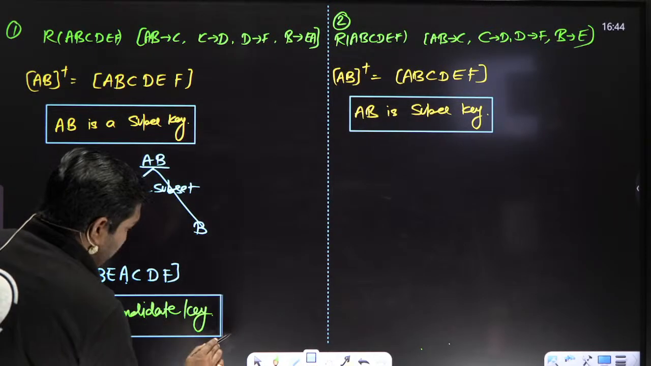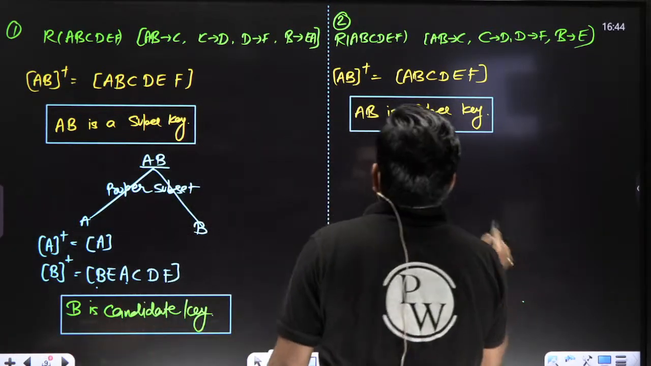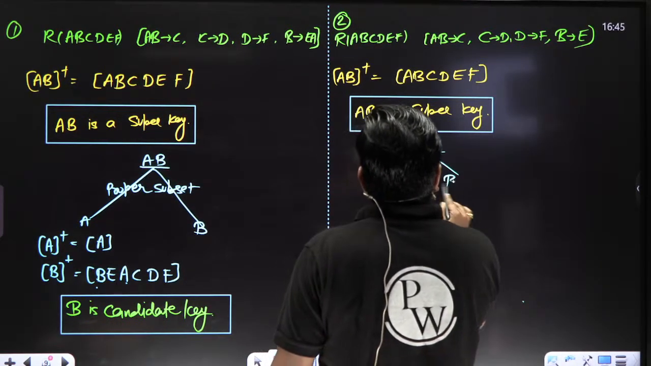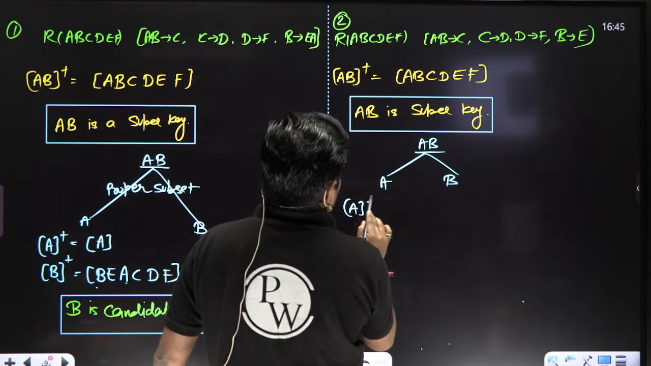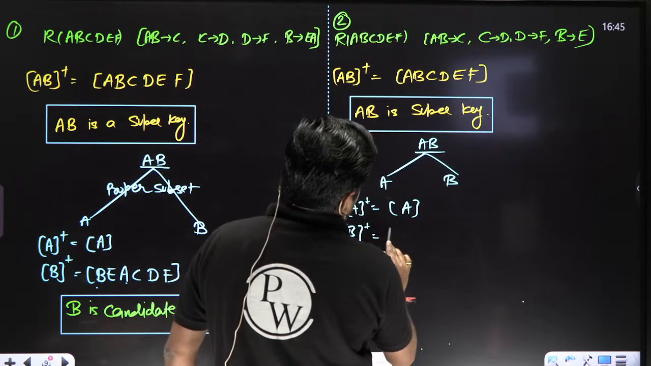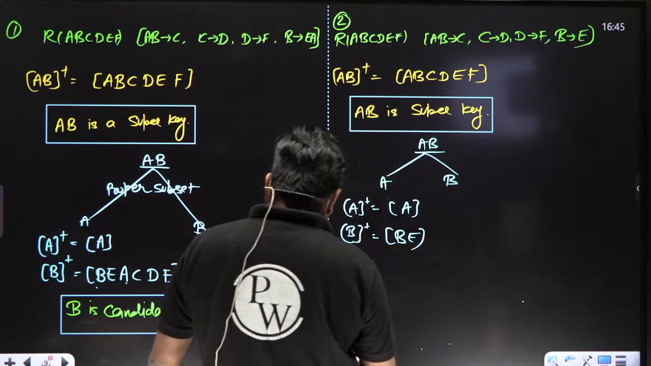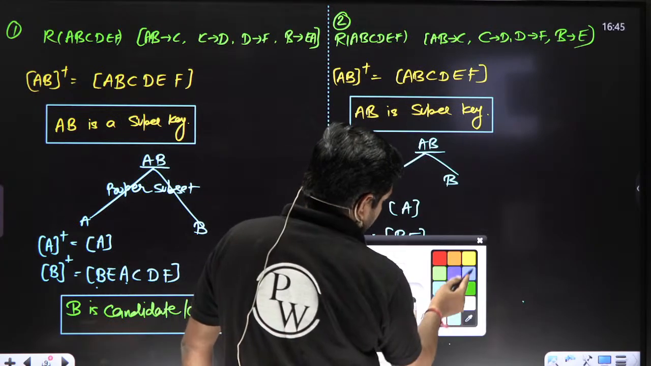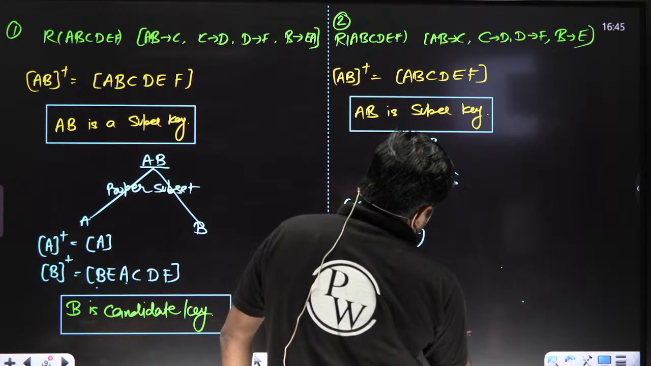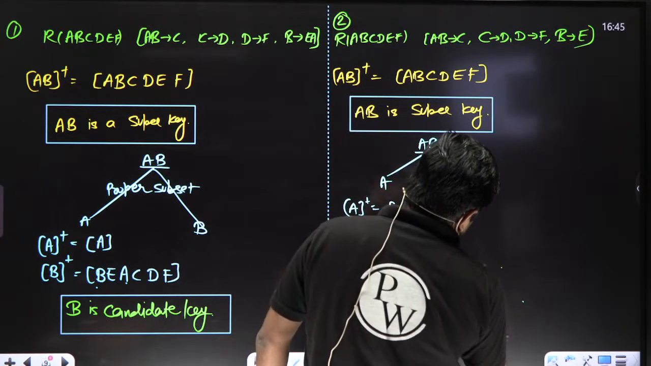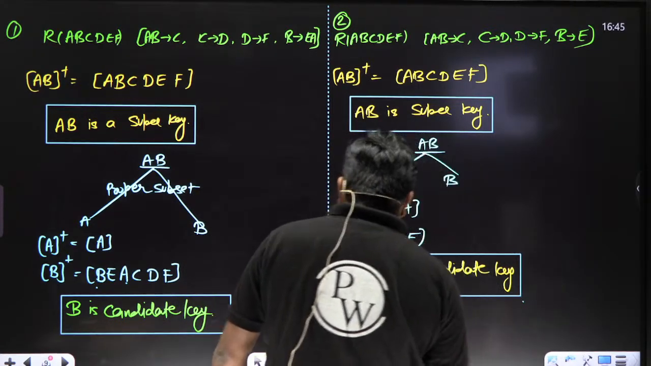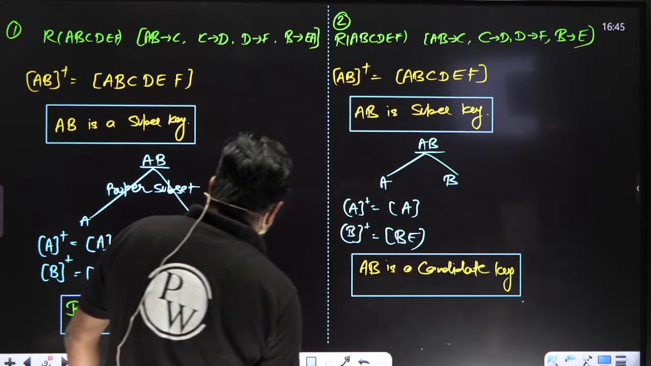B. But in this question, what is the proper subset of AB? A or B? When we take the closure of A, what are we getting? A. When we take the closure of B, what are we getting? We can conclude here that AB is a candidate key, my dear. Getting my point? Once again, I repeat, please listen, everyone.